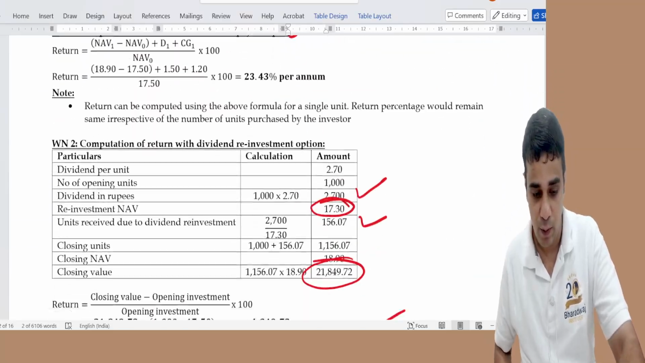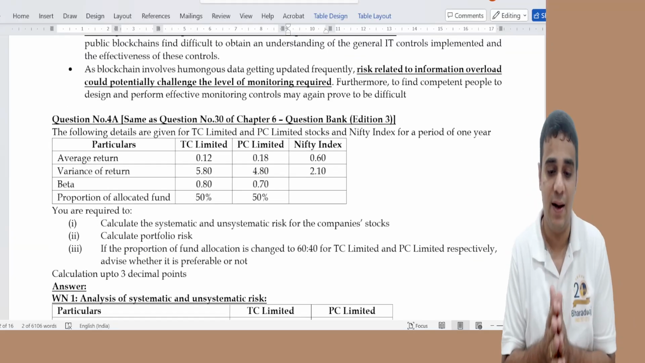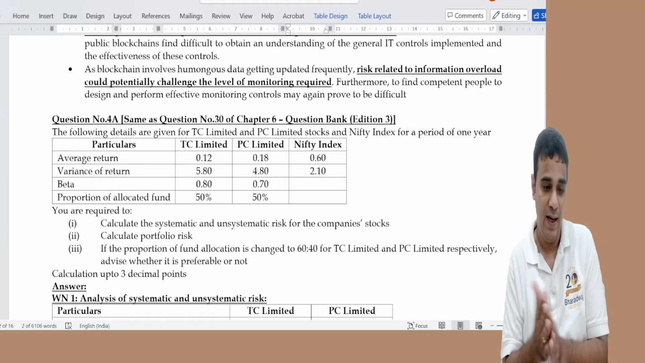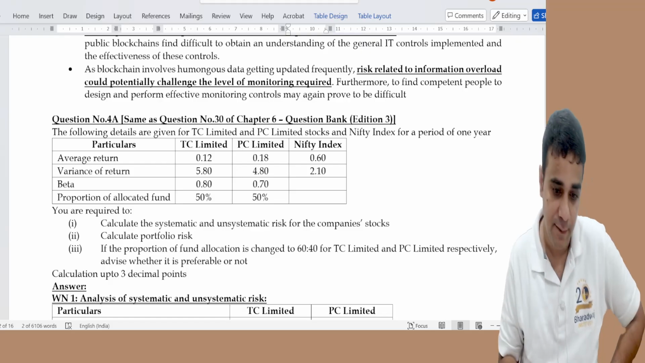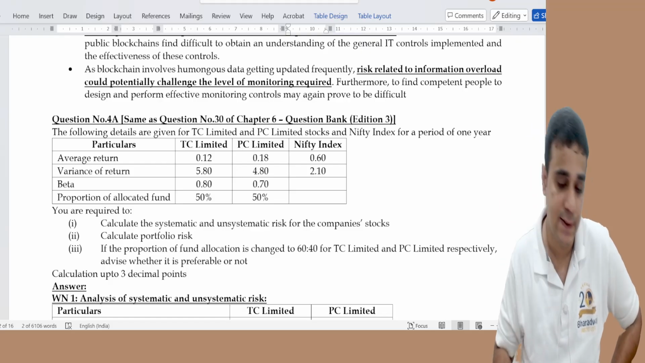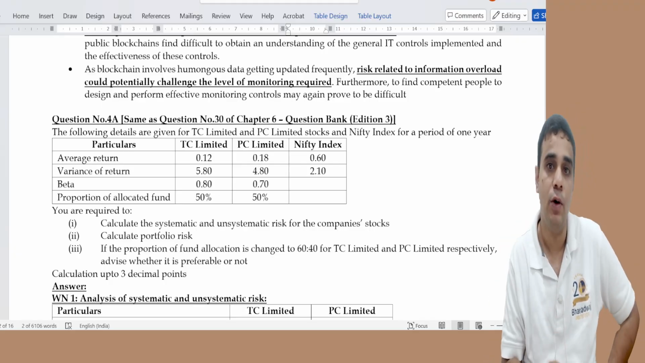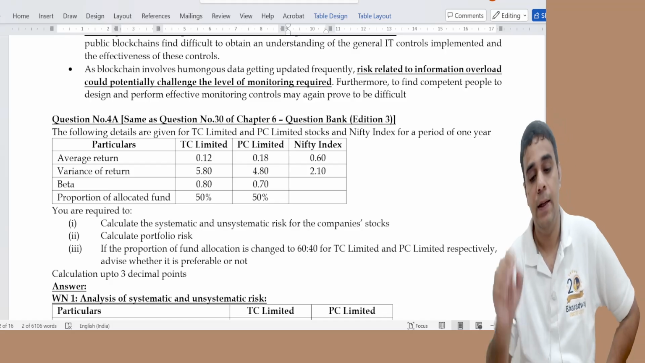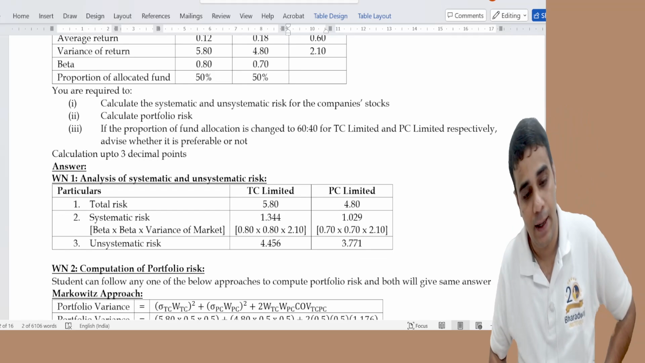So question 3 is over. Question 4, again, I think I've got doubts from a few students. They have given return, variance, beta, 50-50 weight, and systematic and unsystematic risk calculation. The formula is very simple. Systematic risk is equal to beta of the security into beta of the security into variance of market. This will give you unsystematic risk.